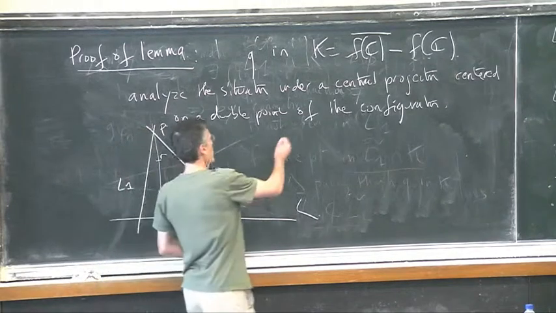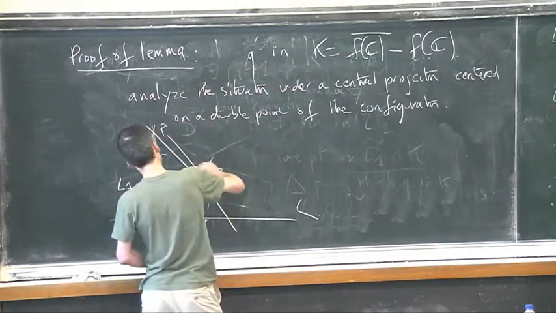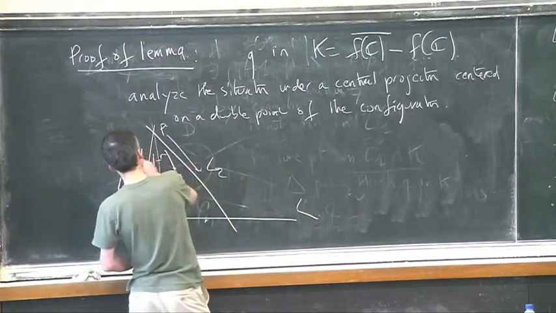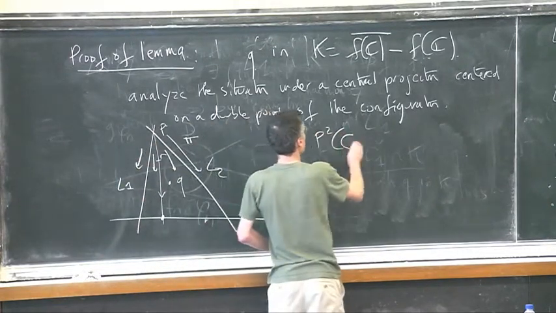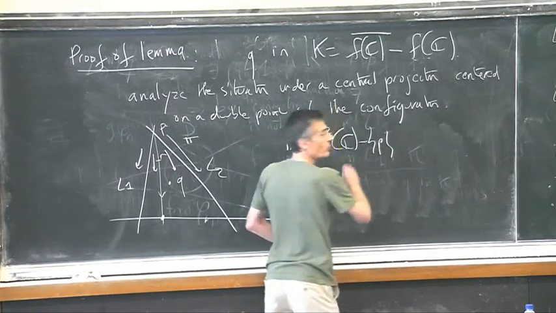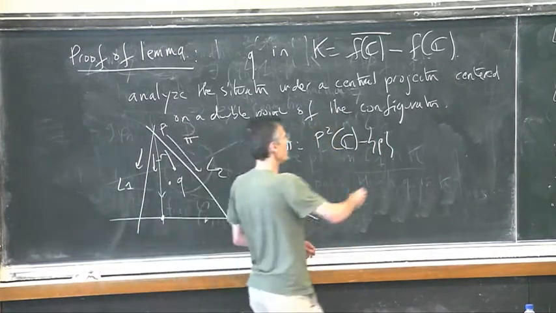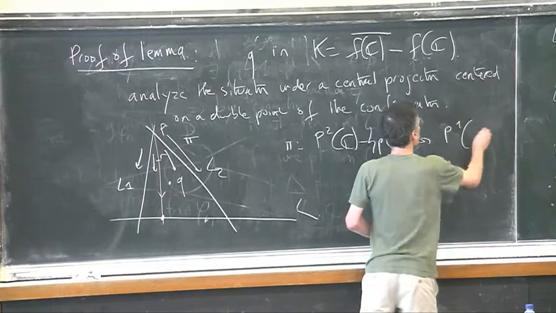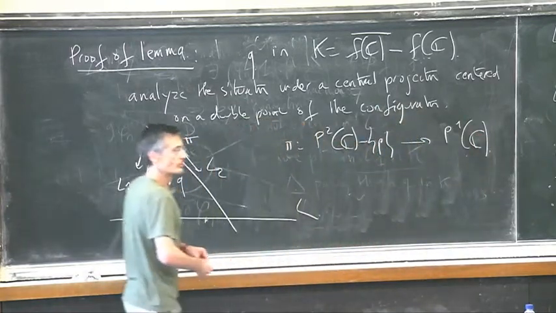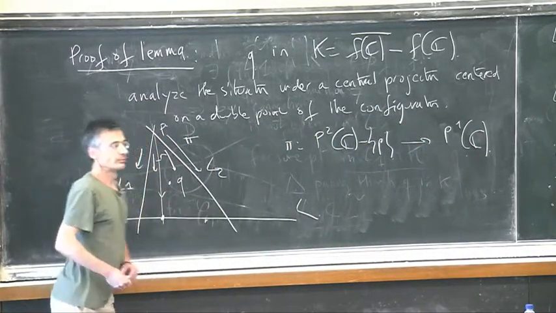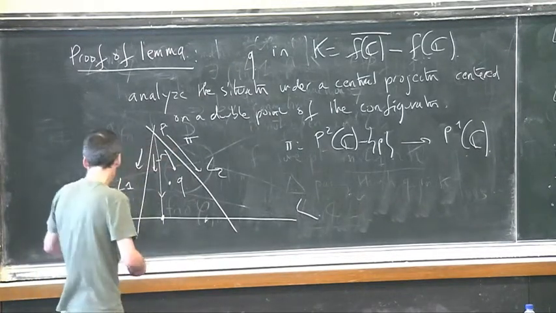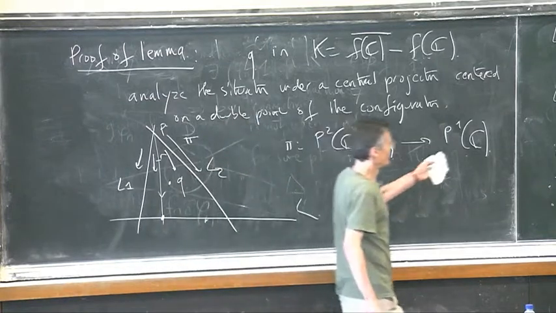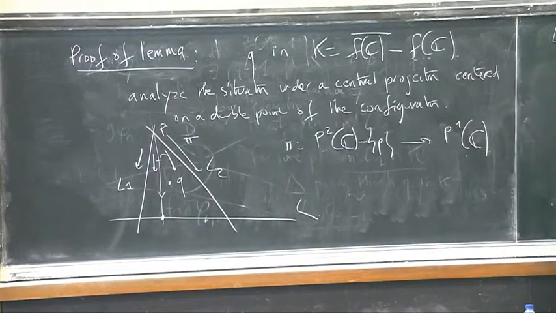You get a projection like that, which is defined outside the point P and with value inside some P1 of C, which is this line. Okay? This is a classical object in elementary projective geometry.